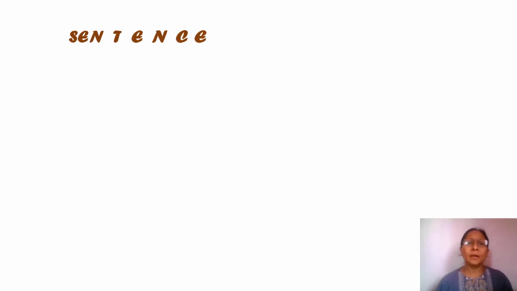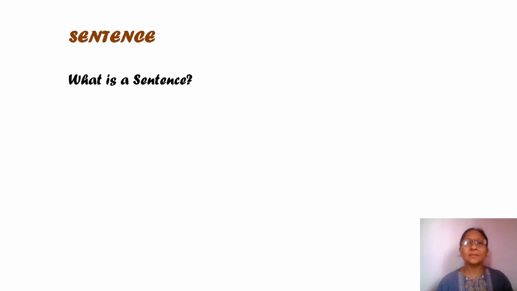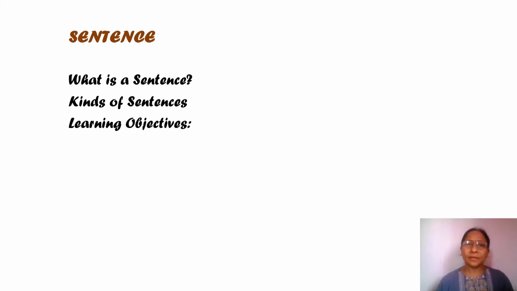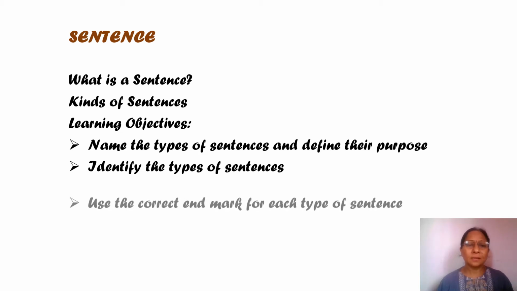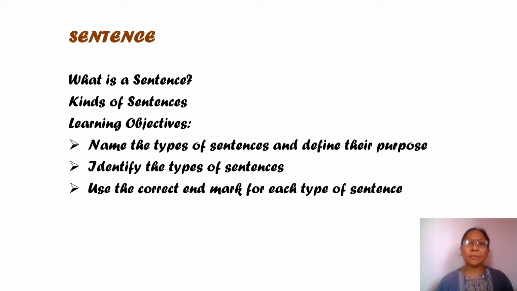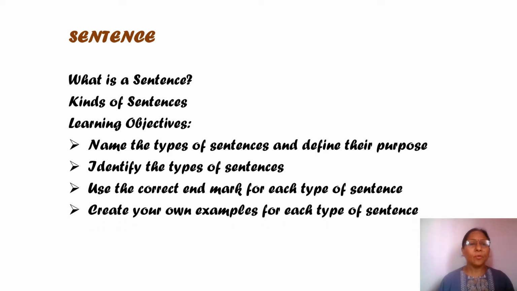Today, we will be learning about sentences. We will be learning what a sentence is and the various kinds of sentences. Learning objectives: by the end of this session, you will be able to recognize the types of sentences and define their purpose, identify the types of sentences, use the correct punctuation mark for each type of sentence, and create your own examples for each type of sentence.